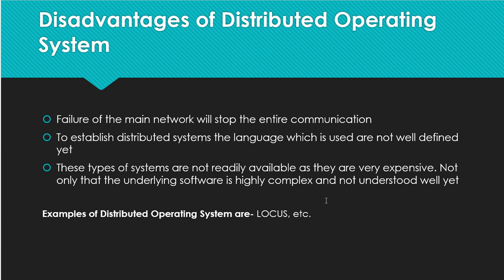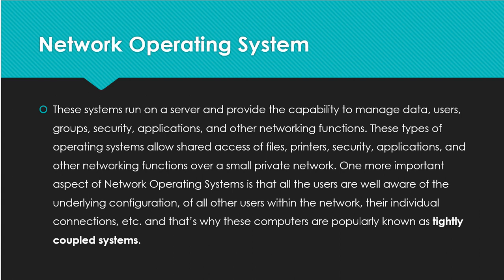Not only that, the underlying software is highly complex and not understood well yet. It is a little bit complex because many systems are using the same OS. An example of a distributed OS is Locus, one of the best examples for the distributed operating system. You can find other examples also, that is left to you.